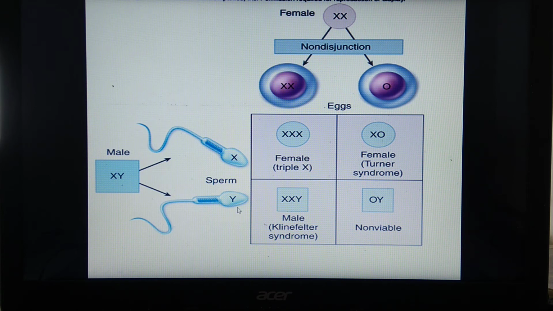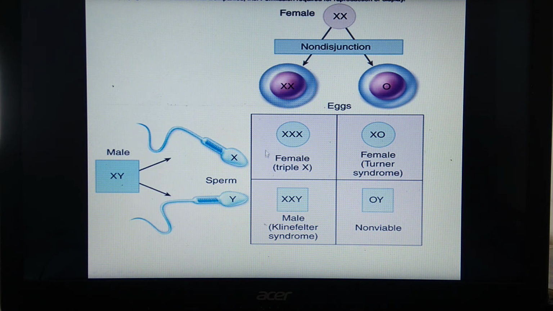We will see the results. When an X containing sperm fuses with the egg consisting of two X chromosomes, which is the abnormal condition formed due to non-disjunction of chromosomes, it results in the genotype XXX.